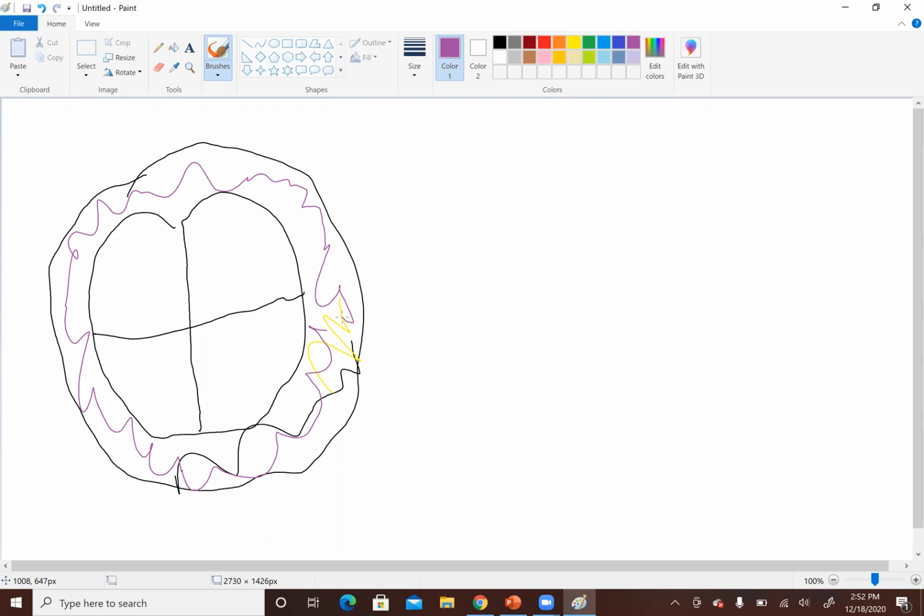Because of that, during diastole, when the ventricles fill, they don't fill to full capacity. Let's say a normal heart's ventricles can fill up to 100 milliliters. But with fluid in the pericardium, they can only fill to about 50 milliliters. Why? Because the ventricles are unable to stretch.